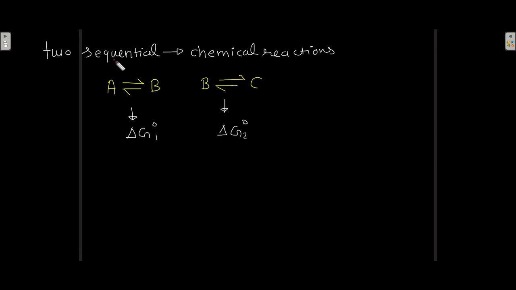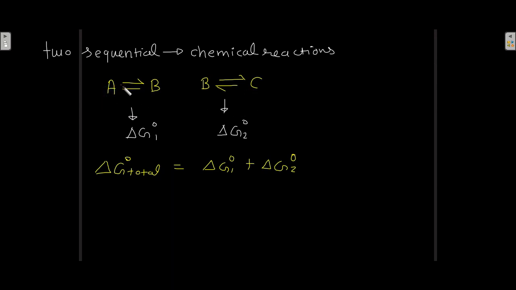Now consider these two sequential chemical reactions. A is giving B, then B is giving C. These are the two sequential chemical reactions. They have their own equilibrium constants as well as their own standard free energy change. Delta G1 naught is the standard free energy change for this reaction, and delta G2 naught is the standard free energy change for this reaction. So this is a sequential reaction, and therefore A gives C in the end.